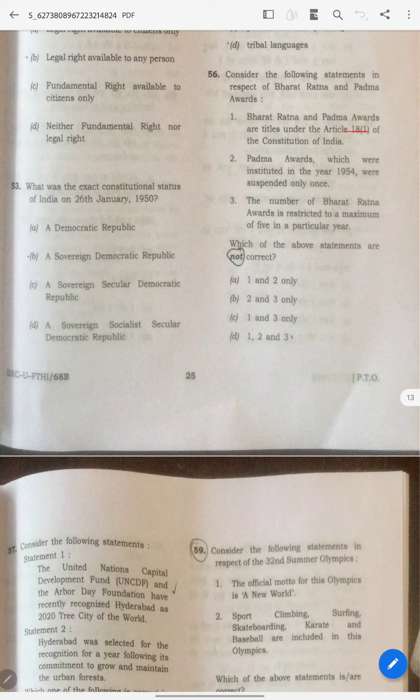Bharat Ratna, okay, Article 18. Whenever I read Constitution or polity, I never came across an article supporting Bharat Ratna. Okay, no, I know that Padma Awards have been cancelled twice, not only once. See, only once. All these things are traps. Even if you don't know, you should think that 'only once', most of the time, 95% of the time, is the wrong option. So you can eliminate this, and 'maximum number of 5'.